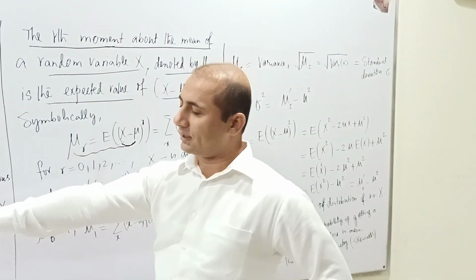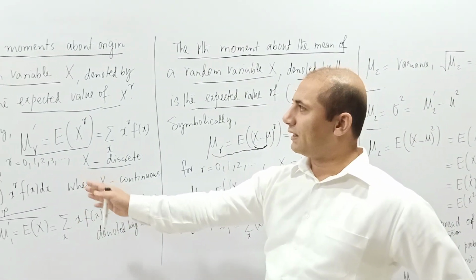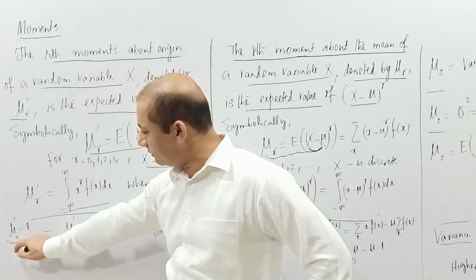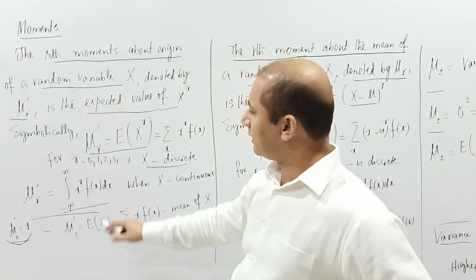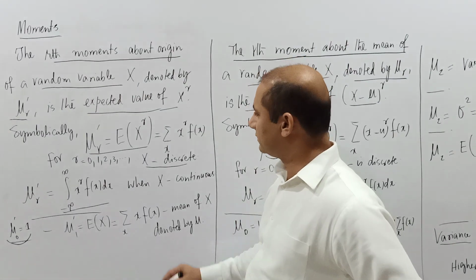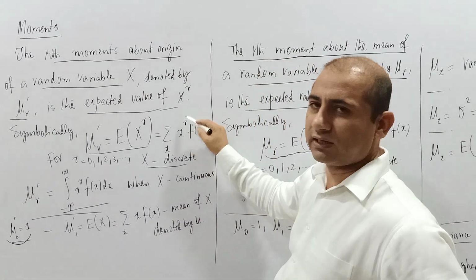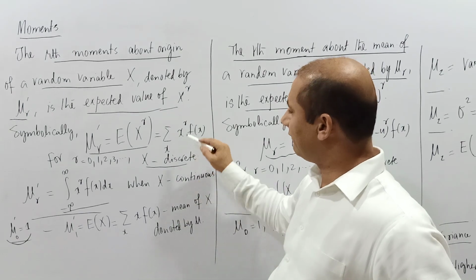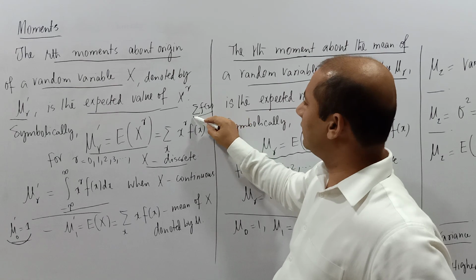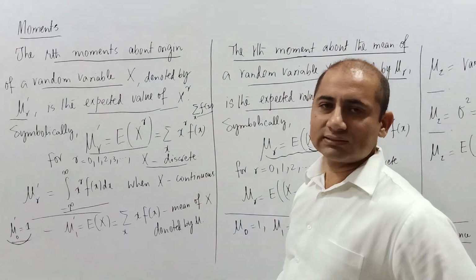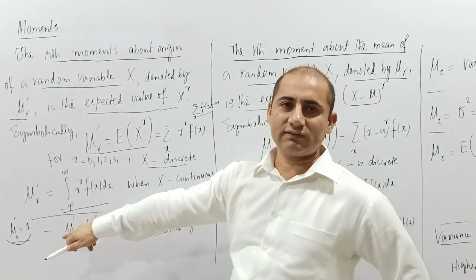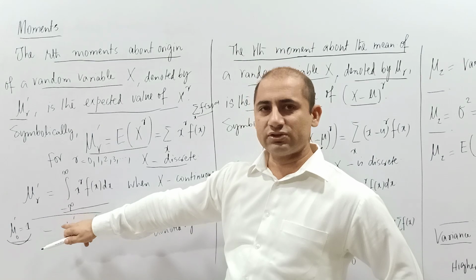I'll go back to my moments about origin, and to begin with, if I talk about mu naught dash, I am taking this expectation for the power 0. Now when I take the power 0, x to the power 0 becomes 1, so this whole term will vanish, and I will have nothing but the summation of f of x with respect to x, and this is the sum of probabilities, which will be 1. So over there you can see that mu naught dash is 1.